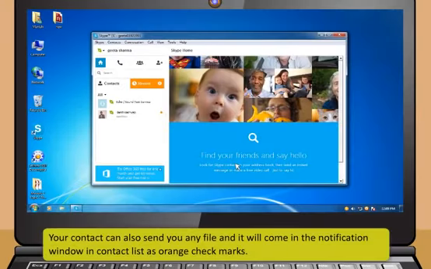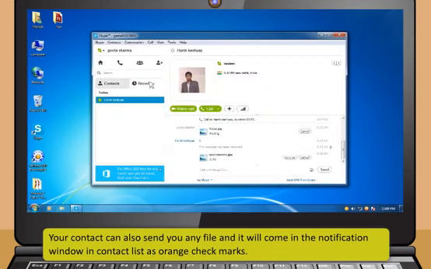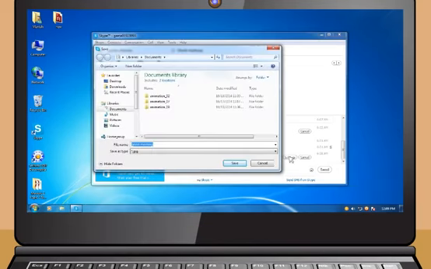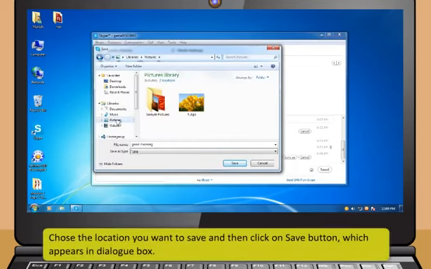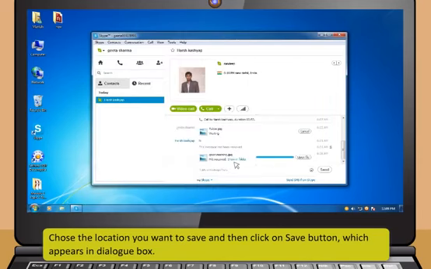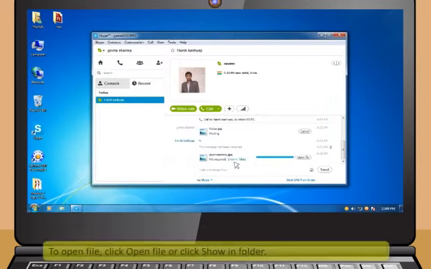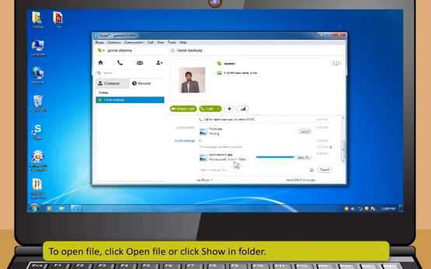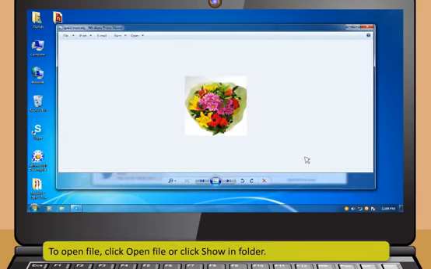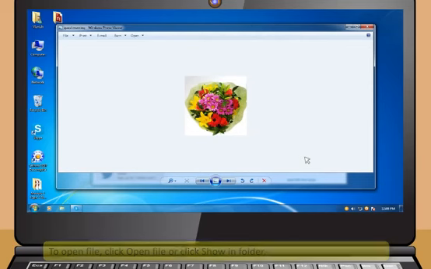Your contact can also send you any file and it will come in the notification window in the contact list as orange check marks. You can receive the file by clicking the Save As button. Choose the location you want to save and then click on the Save button, which appears in the dialog box. To open the file, click Open File or click Show in Folder.